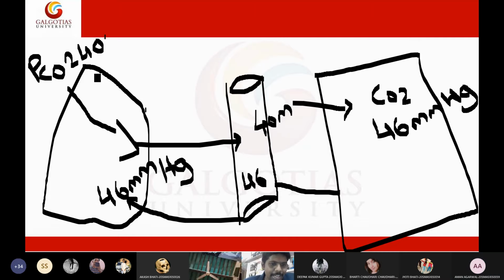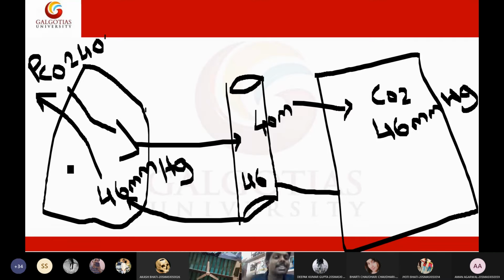What is the pressure of oxygen in the atmosphere? 40 mmHg. And what is the pressure of carbon dioxide in the lungs? 46. Now what will be the direction? From lungs to the air outside. So automatically carbon dioxide will be dumped outside because of this pressure variation.